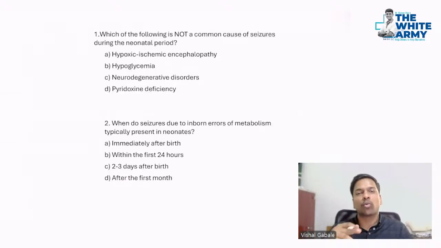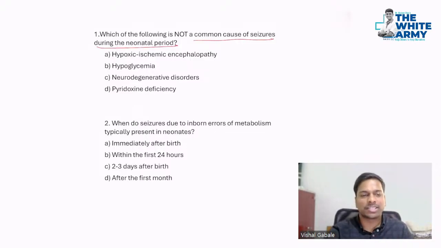Now let's see what are the common subtypes or common causes of the epilepsy based on different age group. First question: which of the following is not a common cause of seizure during the neonatal period? So you guys already know this. It's very easy and very logical, as you can see over here. First is hypoxic ischemic encephalopathy. Yes, it can be a case.